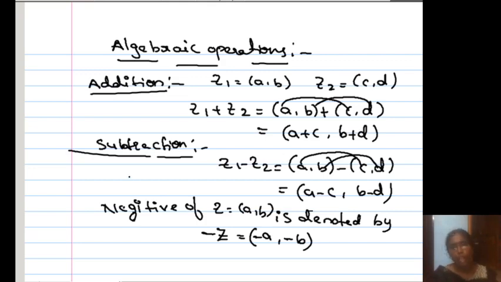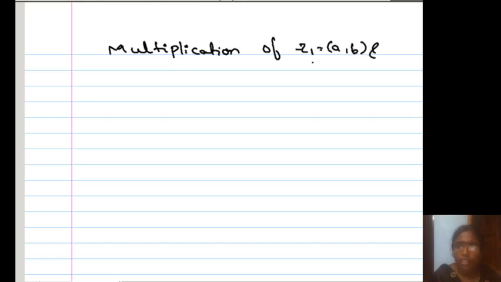So these are some basic operations. Not only this, we also do multiplication. How do we multiply two complex numbers? Multiplication of z1 equal to (a, b) and z2 equal to (c, d).